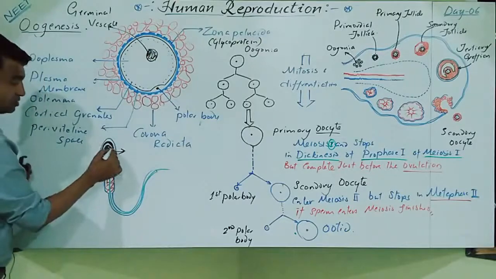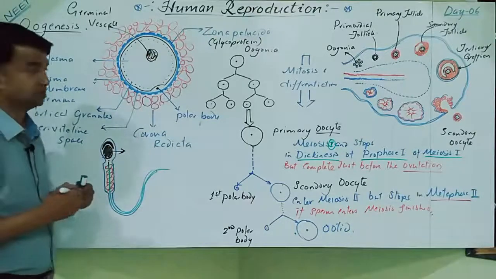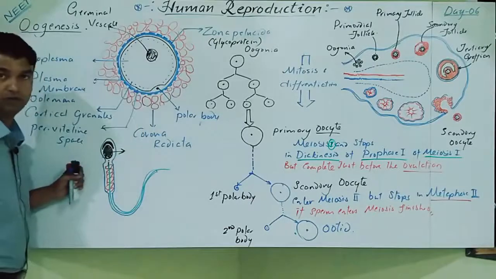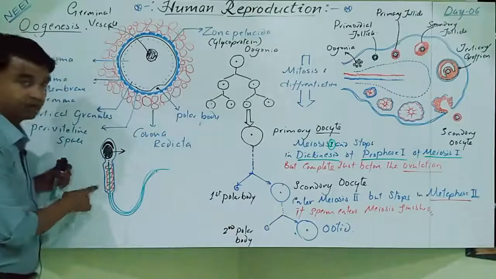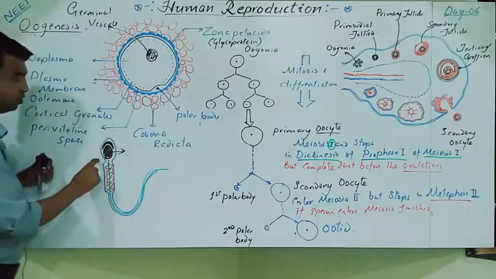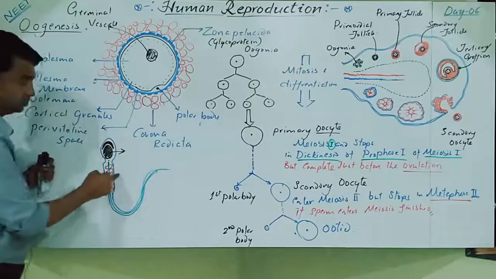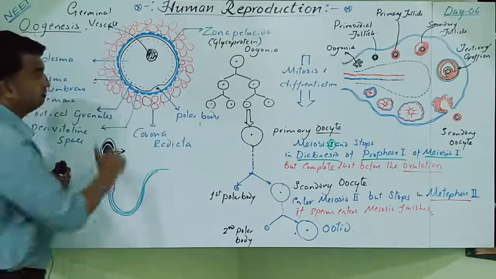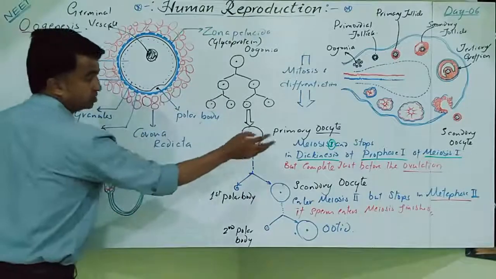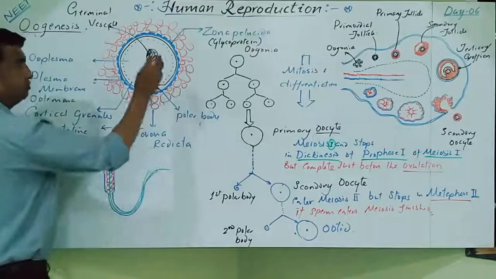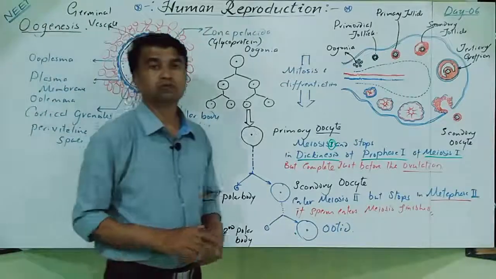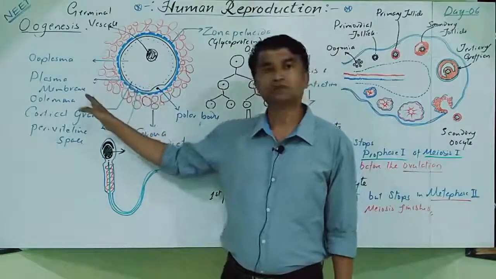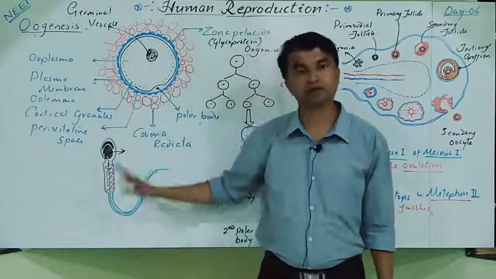The acrosome is present, which plays a very important role in the penetration of the ovum. The middle piece contains mitochondria; in the ovum such organelles are not clearly visible. The mitochondria are arranged in the form of the Nebenkern. The Golgi body turns into the acrosome. The mitochondria provide the energy for motility. The large tail is there. Clear? When you compare the complete process of spermatogenesis, oogenesis, and the structure of sperm and ovum, a great difference is there. So this is about the structure of the ovum, with a slight comparison.